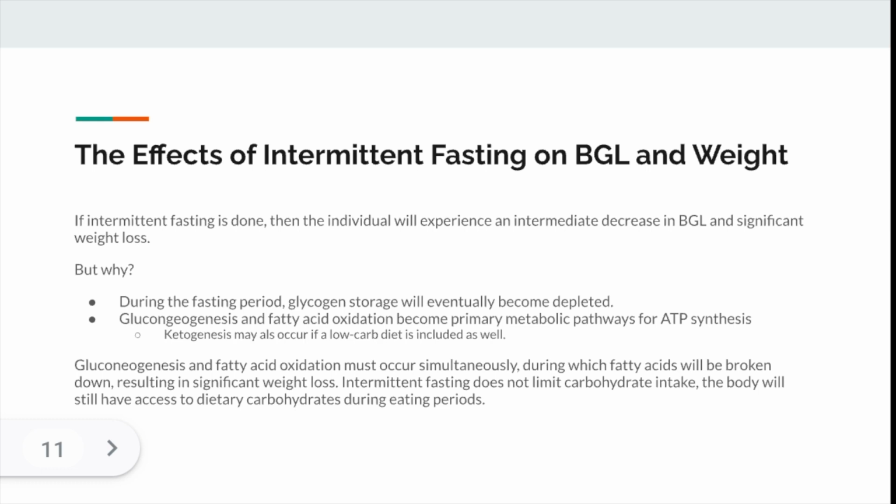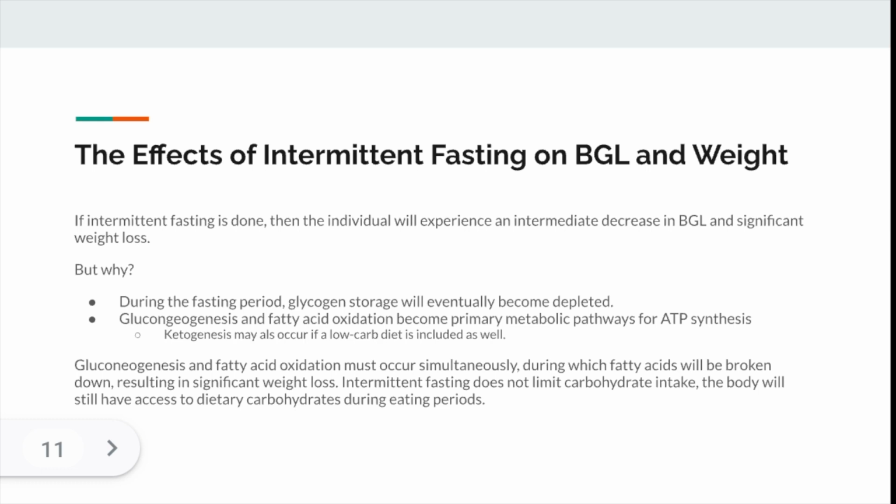Initially, glycogen will be converted into glucose to maintain glucose levels. However, once the glycogen storage has been depleted, the body will determine a new method of glucose generation. Gluconeogenesis is the pathway that is responsible for converting non-carbohydrate precursors like lactate and pyruvate into glucose. When undergoing intermittent fasting, the body has to rely on gluconeogenesis as the main source of glucose.